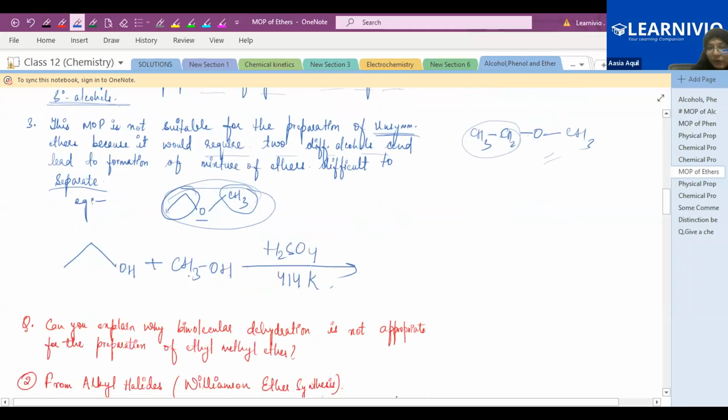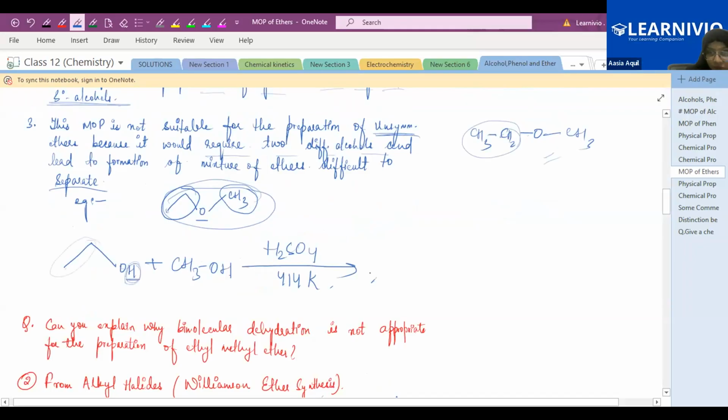It will undergo the substitution reaction, and here you will not get a single ether, you will get a mixture of ethers. First, in the dehydration reaction, as I discussed in the previous class, just remove this hydrogen and attach this group.